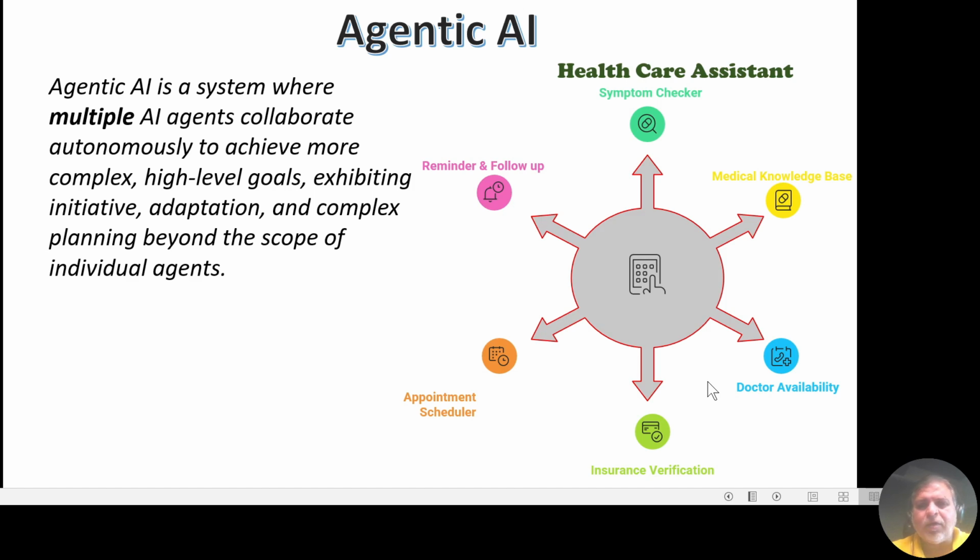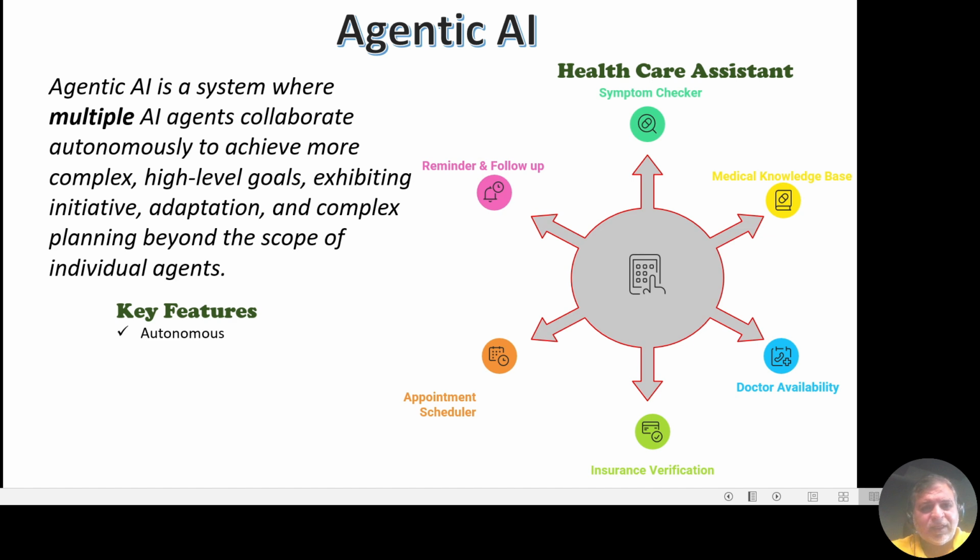Notice how agentic AI works like a conductor. The conductor or orchestrator decides the sequence in which it should work. Each agent or module performs its specialized task, and the final result is multi-step, end-to-end automation.